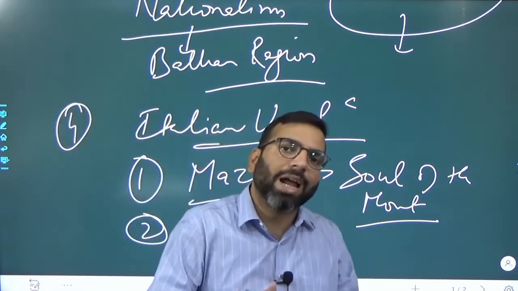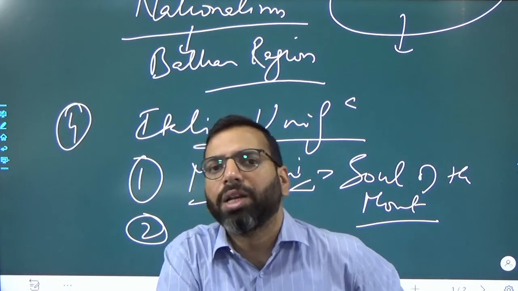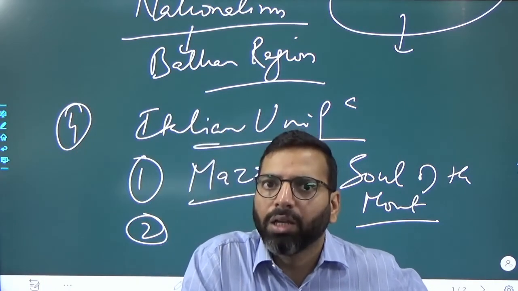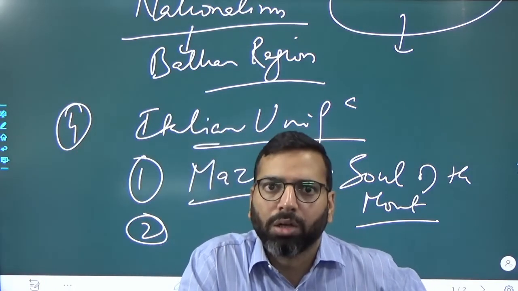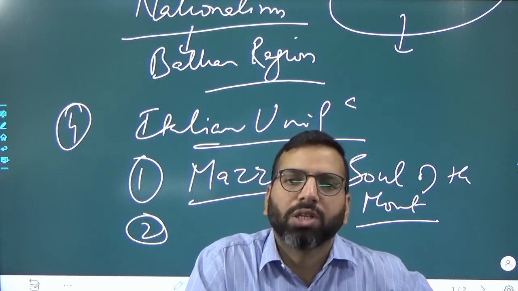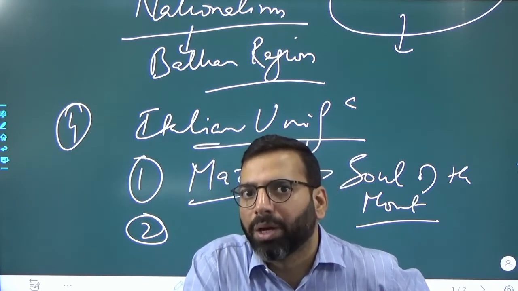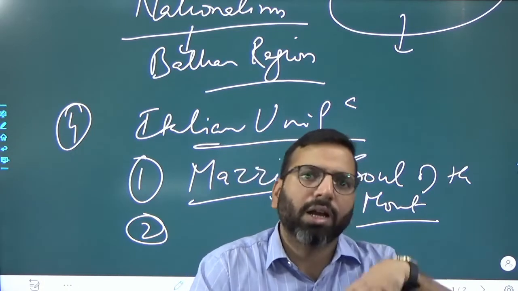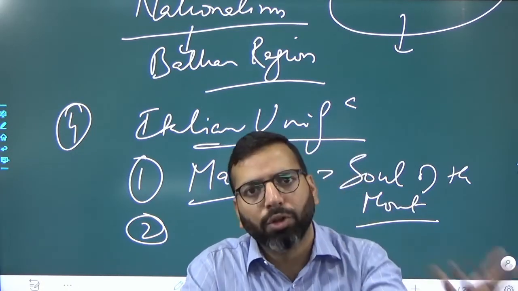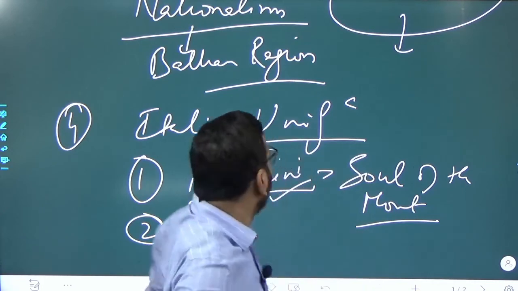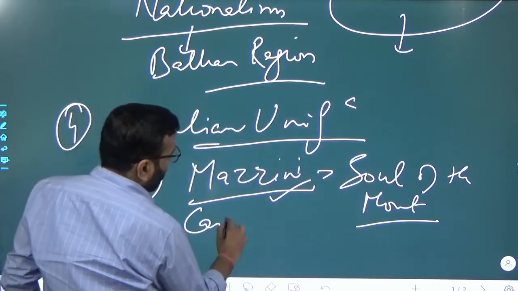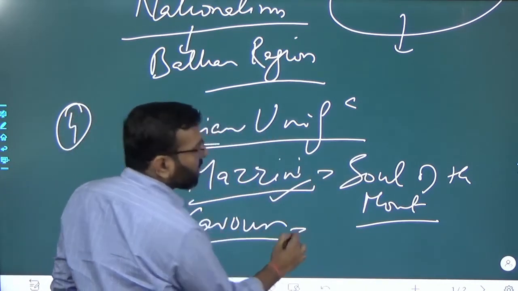He provided that base over which the other leaders like Cavour and Garibaldi worked. So Cavour, second we should discuss Cavour, was the Prime Minister of Sardinia-Piedmont. And under the leadership of Sardinia, this whole Italian unification took place. So the next one is Cavour, and he is the statesman.